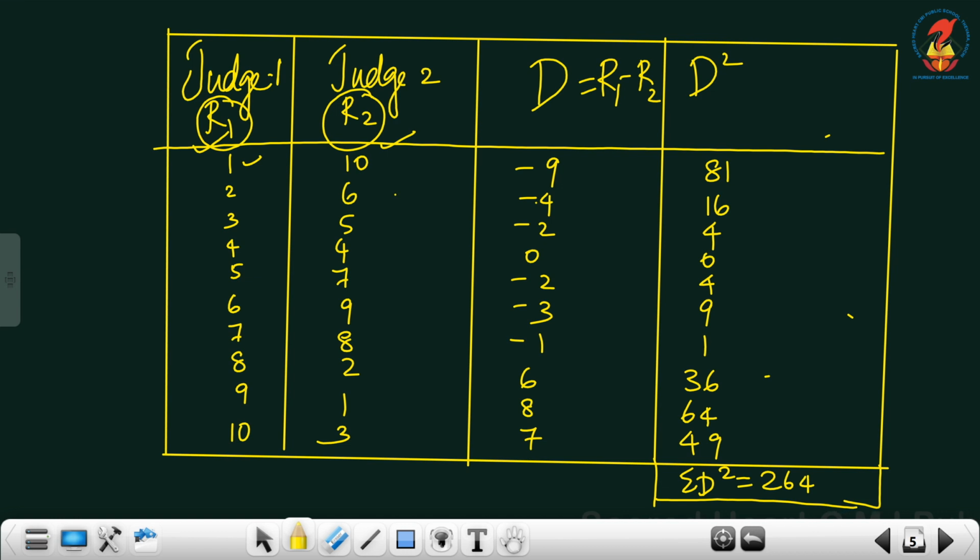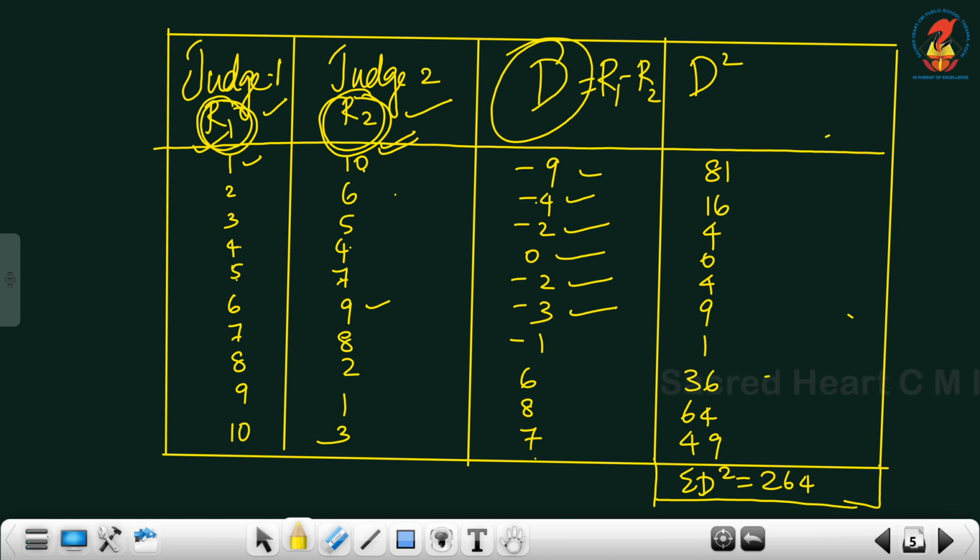Now R1 is 1 and R2 is 10, so 1 minus 10 is minus 9. 2 minus 6 is minus 4. 3 minus 5 is minus 2. 4 minus 4 is 0. So I am differentiating the rank given by Judge 1 and the rank given by Judge 2. Now 5 minus 7 is minus 2, and 6 minus 9 is minus 3. Accordingly I have found the difference, and that is D, R1 minus R2.